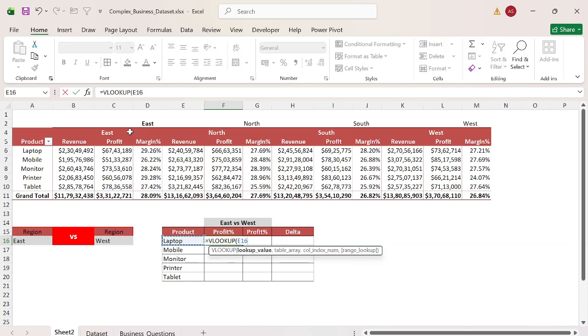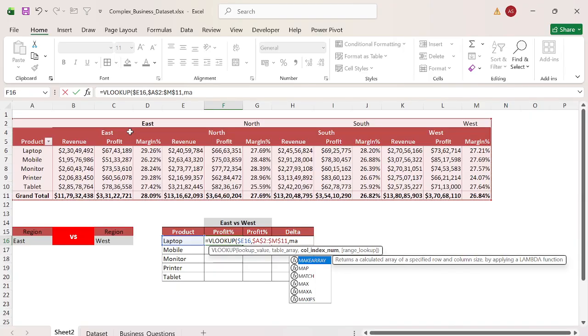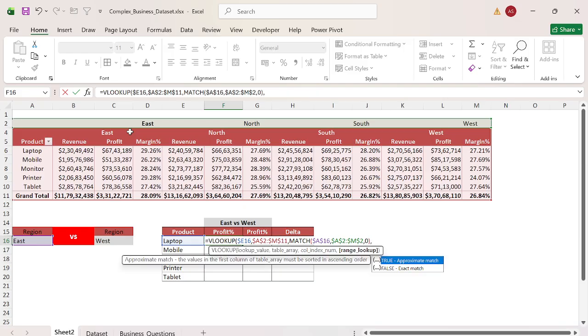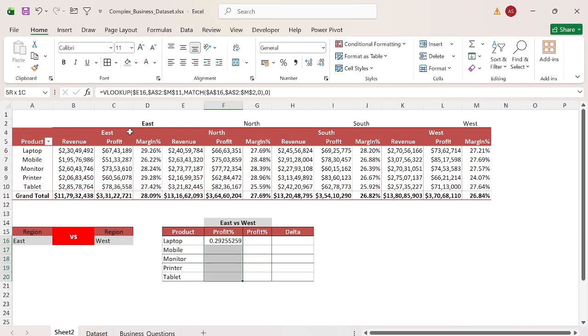Equal to VLOOKUP, select it like this, match, this is the lookup value, and this is the row, comma 0. Enter. This is the profit margin of the east region.